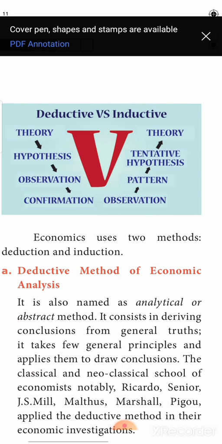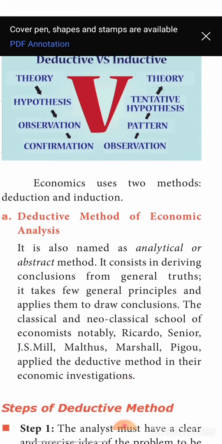This type of analysis is called the inductive method, where from a particular concept you make a lot of analysis, experimentation and observation, and arrive at a generalized outcome. Very simple: from general to particular it is deductive. From particular to generalization it is inductive.